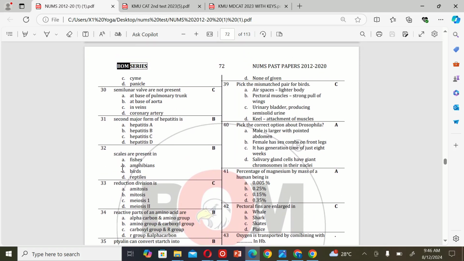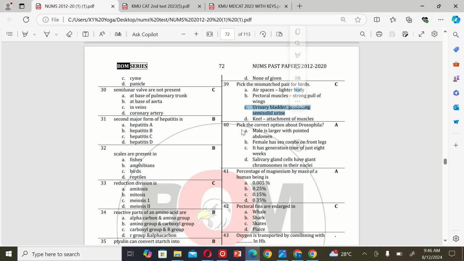The next MCQ is: pick the mismatched pair for birds. A. Air spaces, lighter body. B. Pectoral muscles, strong flapping of wings. C. Urinary bladder, producing semi-solid urine. D. Keel, attachment of muscles. So the correct option is C. Urinary bladder producing semi-solid urine.